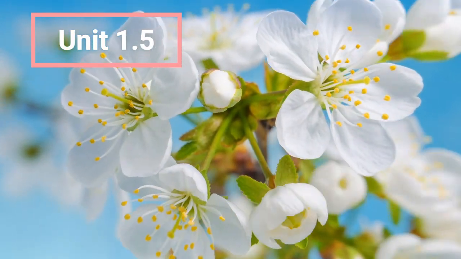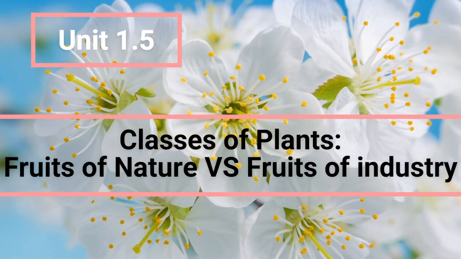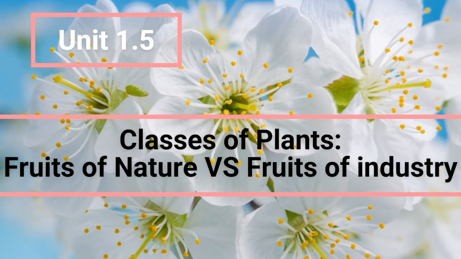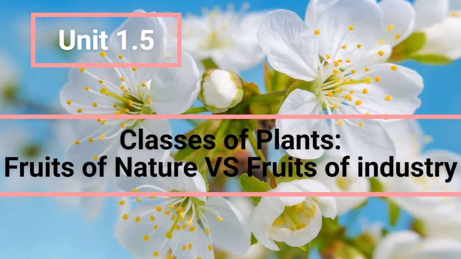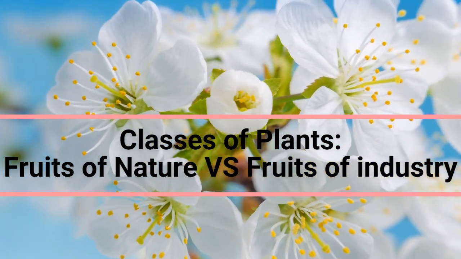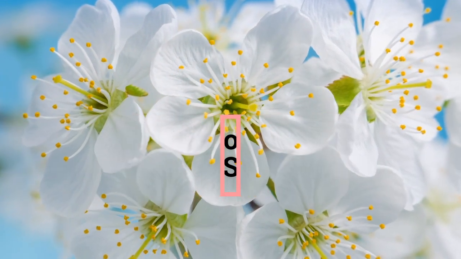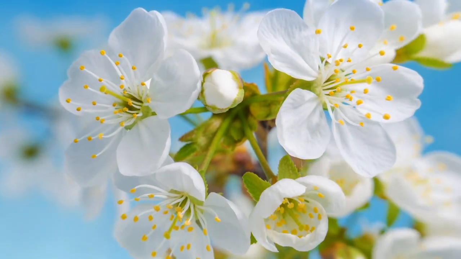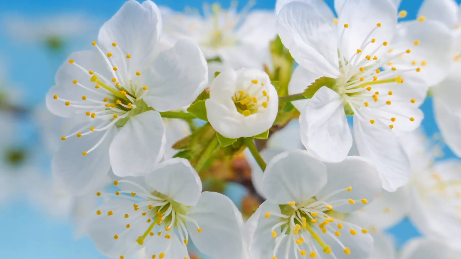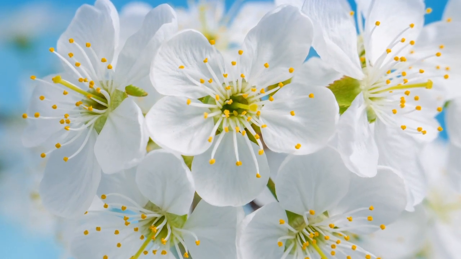Classes of plants, fruits of nature, and fruits of industry. Mrs. Goldman removed rose bushes when she was preparing to sell her house. This would have been fine if the parties had agreed to their removal in writing, but because they didn't, and because the rose bushes were part of the real property, if they were in the ground and therefore attached, they became real property and couldn't be removed without an agreement to do so.